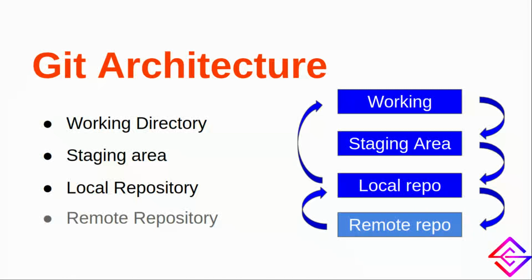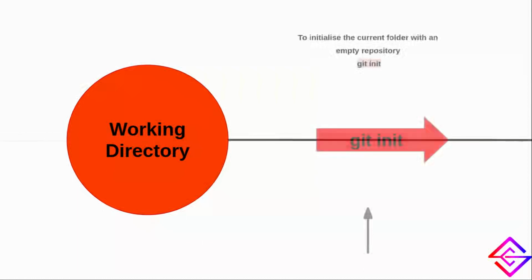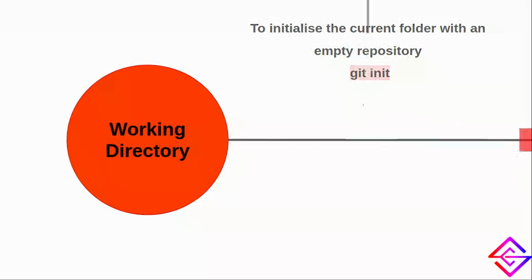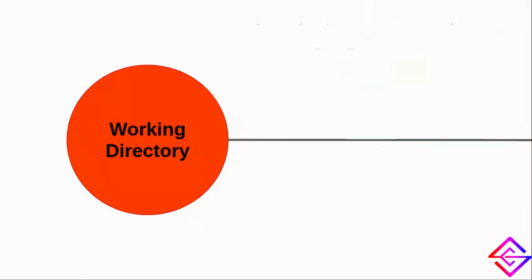Let's see some basic operations that can be performed using Git. Let's suppose that I have a directory containing project files of which I want to keep track of changes. So first of all, I need to initialize the directory containing the project with an empty repository. To do this, we use the git init command.